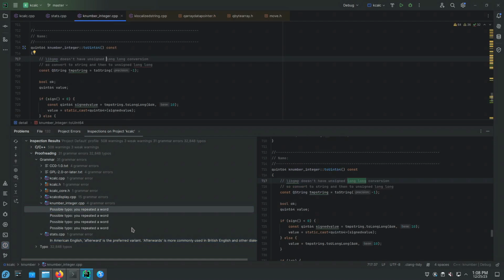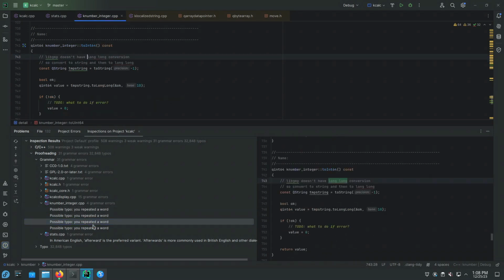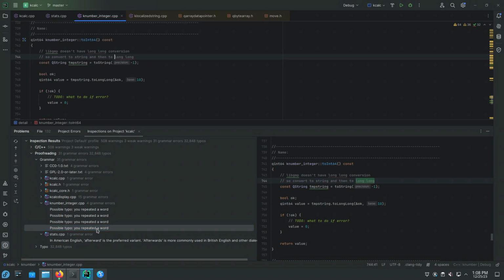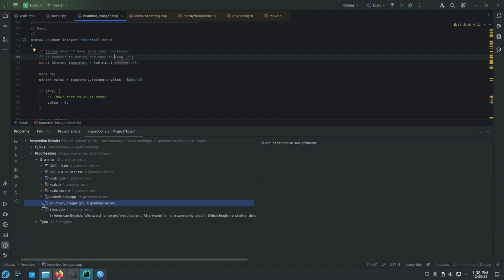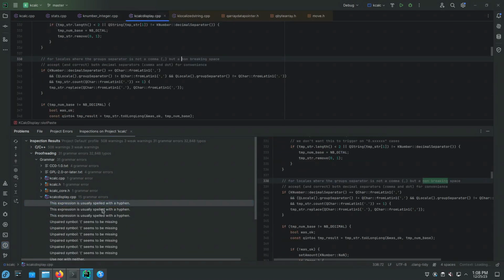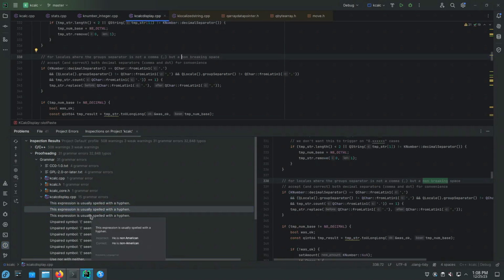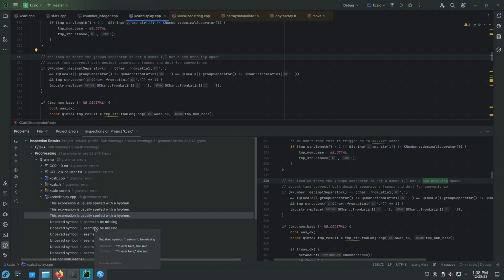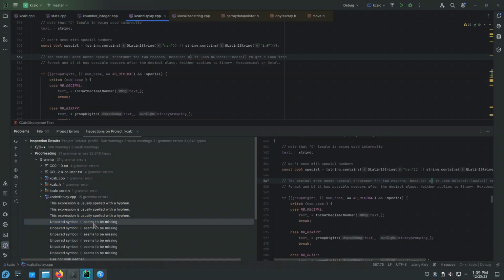Long is not a repeated word. That's an actual type in C++, unsigned long. Not a proofreading error. Non-breaking space. Okay, we should probably put a minus between non and breaking, but we're going to ignore this for now.